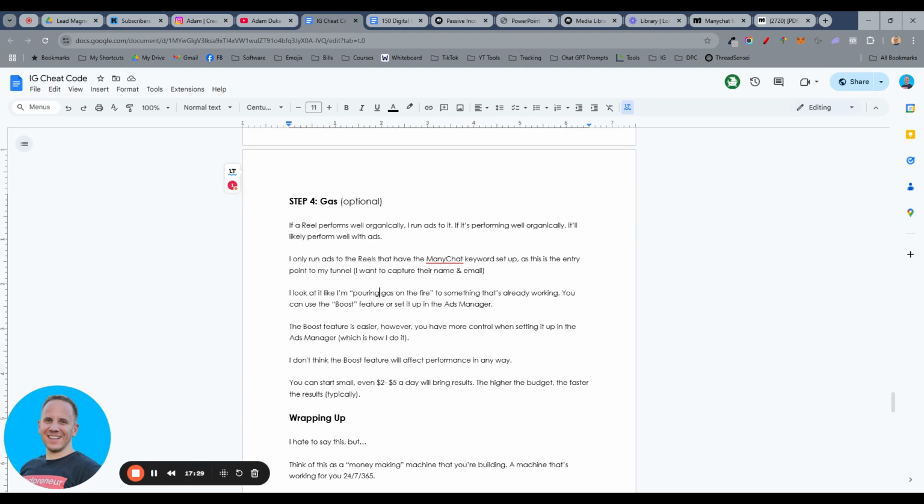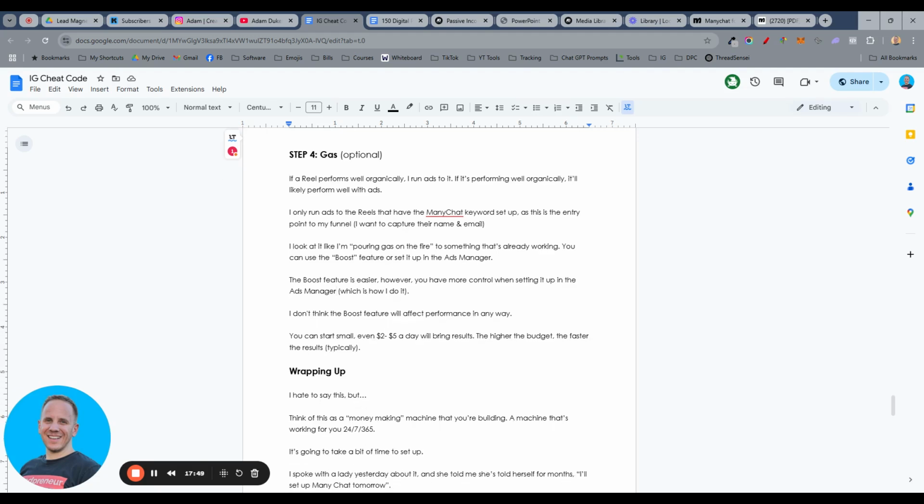You can use the boost feature if you want. I set everything up in the Meta Ads Manager, but you could use the boost feature as well. The boost feature is going to be far easier to use, but you do have more control inside the Ads Manager. I don't know if there's a difference. I highly doubt there's a difference. I think the boost feature is more than enough. And you can even start at $2 a day, $2 or $3 a day, $2 to $5 a day. Obviously, the higher the budget, the faster the results. I don't want to say that's a black and white statement, but if you've got a bigger budget, you're going to see results faster.